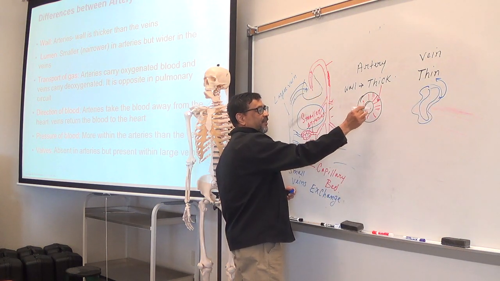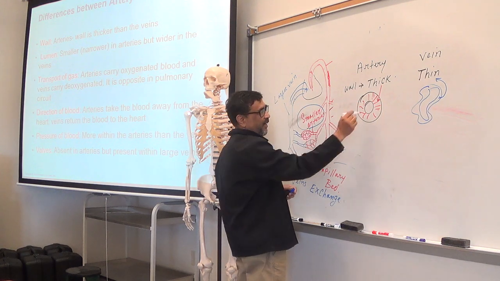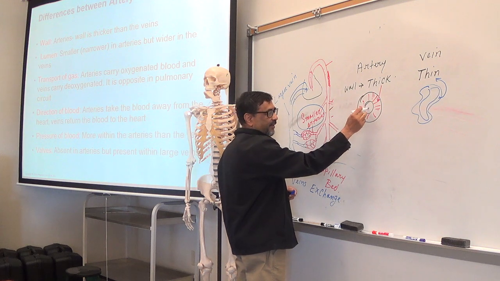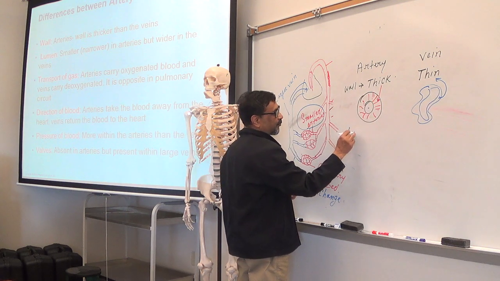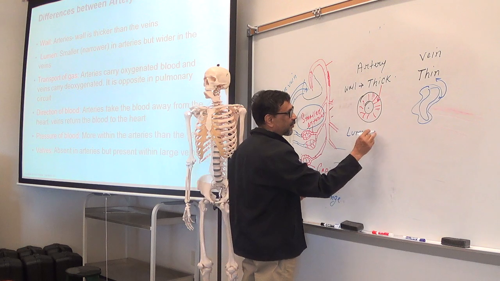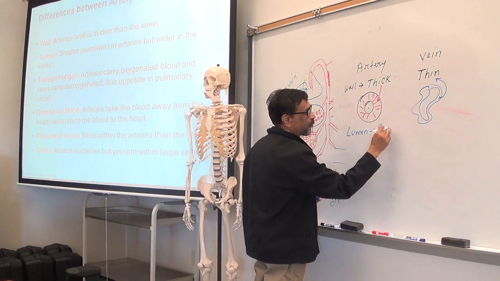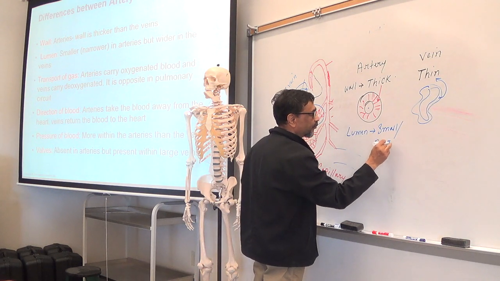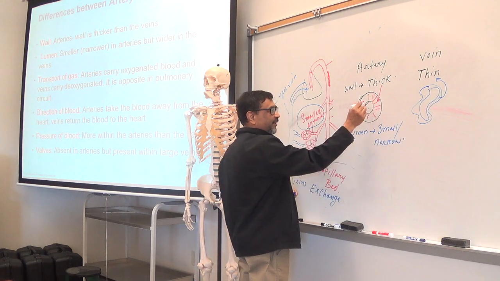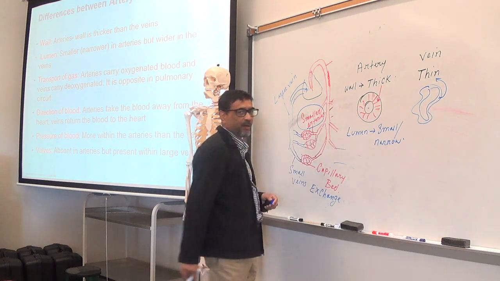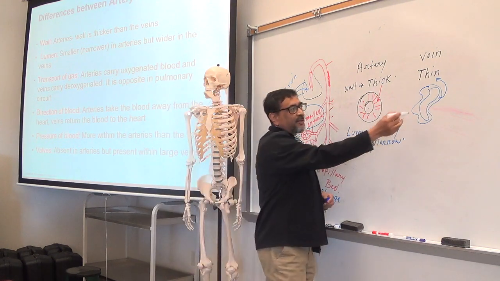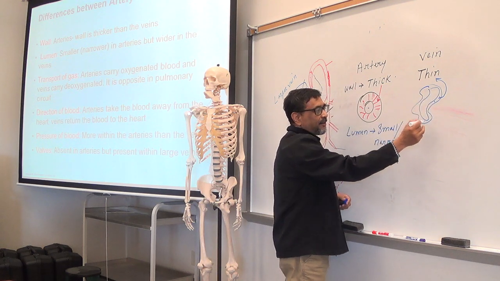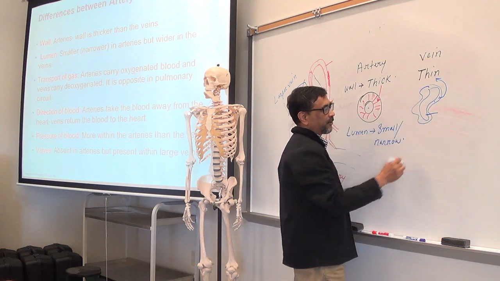The lumen, this is the lumen, the opening inside. Since the wall is thick in the artery, the lumen is narrow. The lumen is what? Small or narrow. Makes sense, because the wall is thick, this lumen is small. In case of a vein, the wall is thin, right? And the lumen is what? Larger.